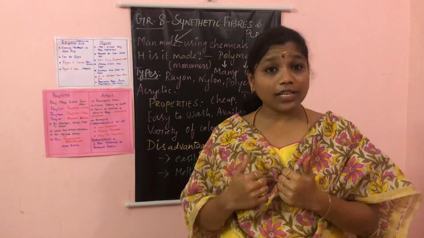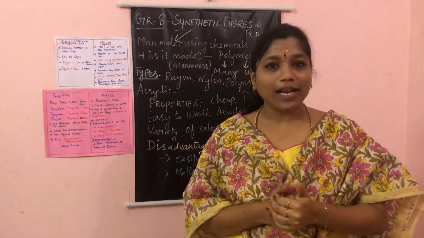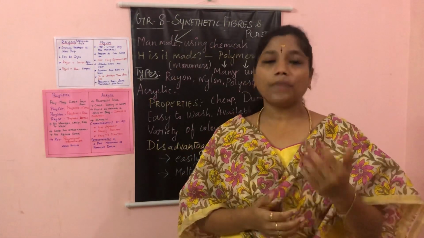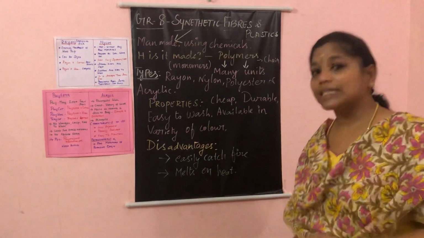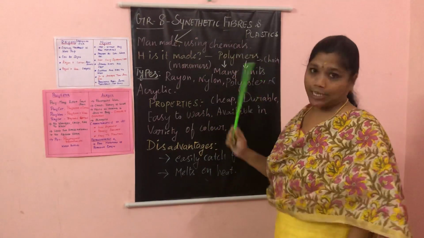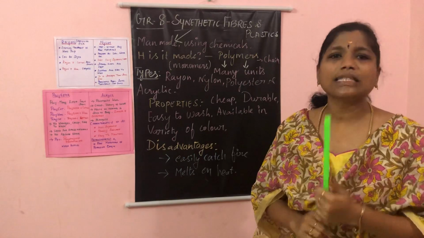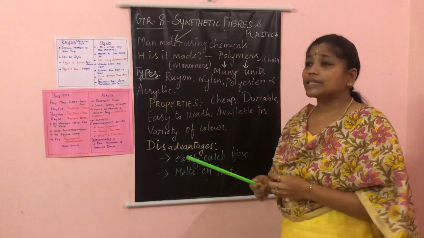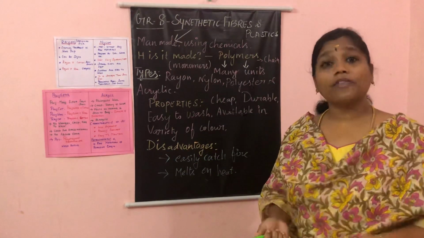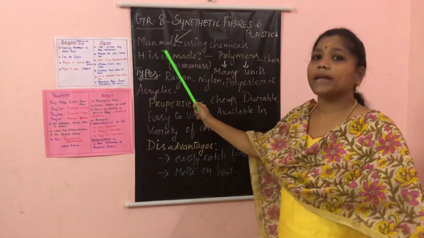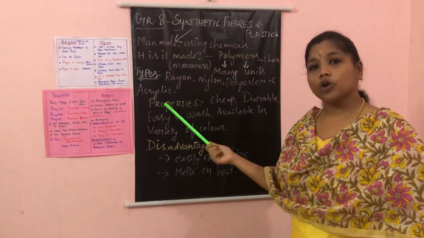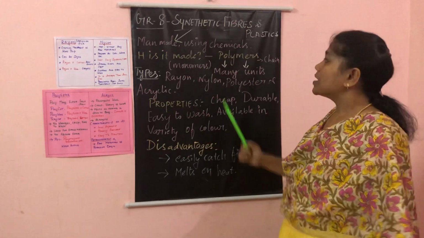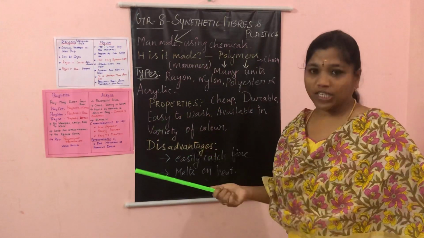Now we are entering into grade 8 with a chapter called synthetic fiber and plastics. So our session is all about synthetic fiber and plastics. First of all, what are synthetic fibers? We can say synthetic fibers are artificial fibers. Why? Because they are man-made, also called synthetic fibers, made by using chemical substances.